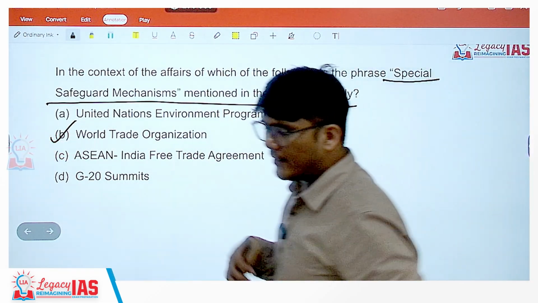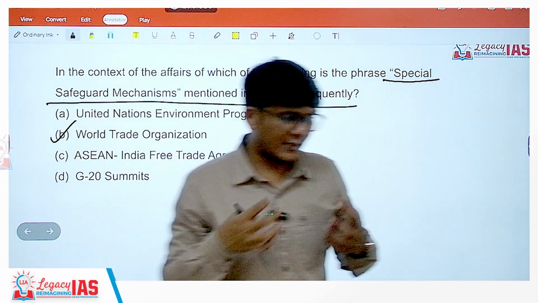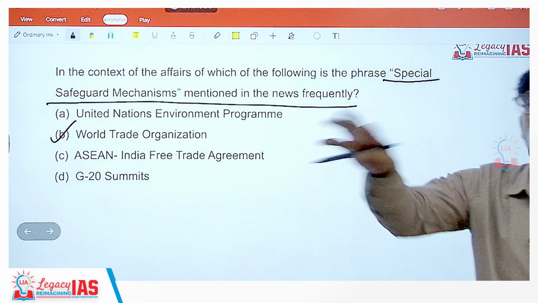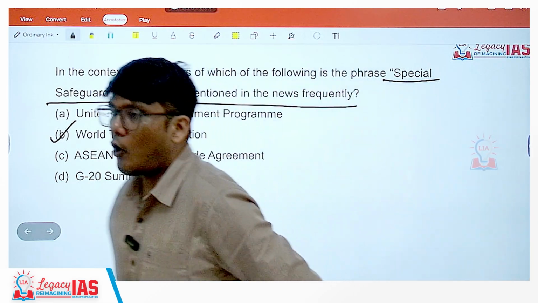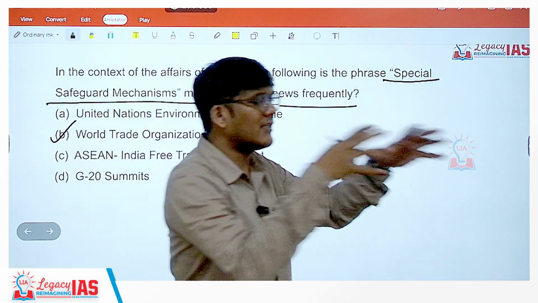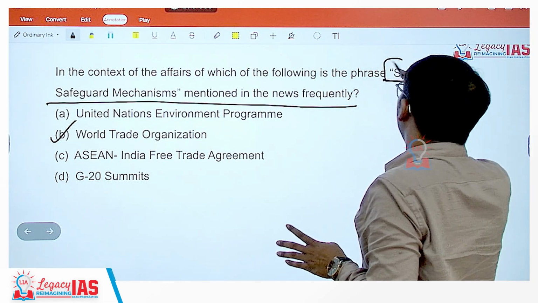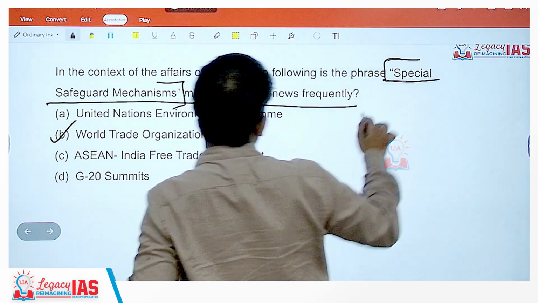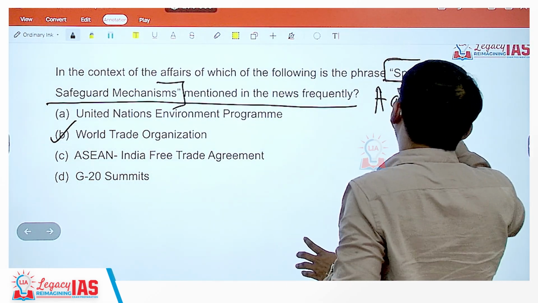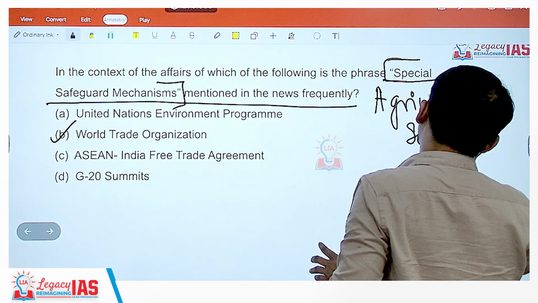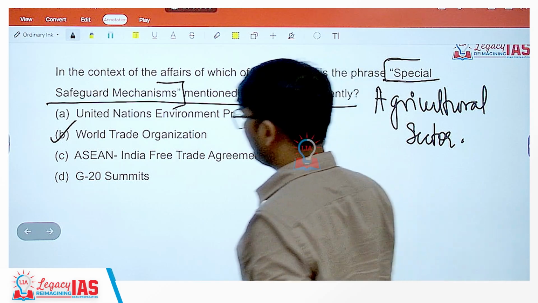So a country where this dumping is being experienced can impose an import duty on this agricultural produce in order to save their agricultural sector. Clear? So that is the special safeguard mechanism in terms of the agricultural sector. I hope this is clear.